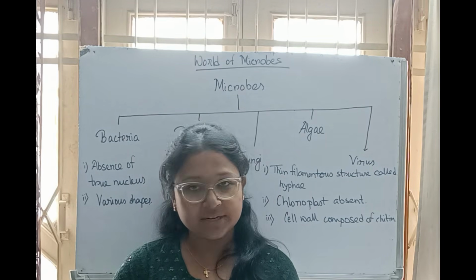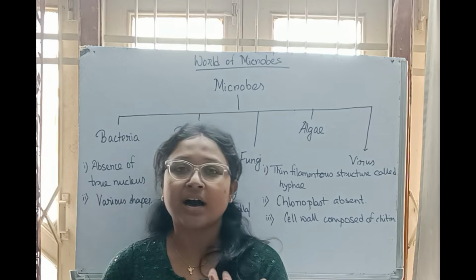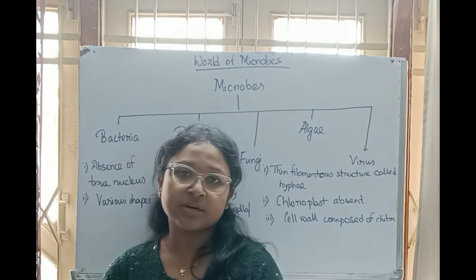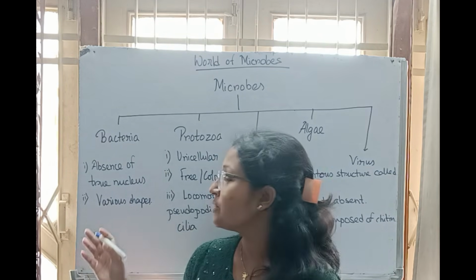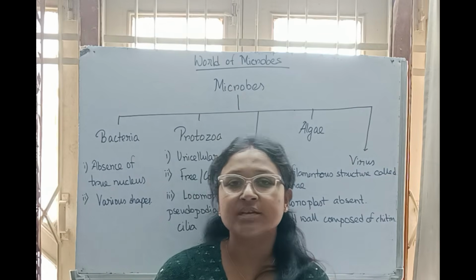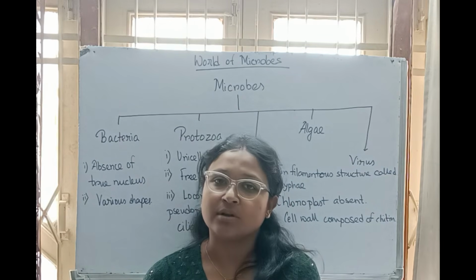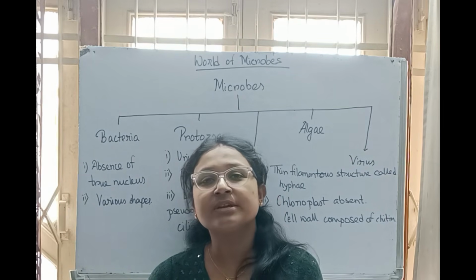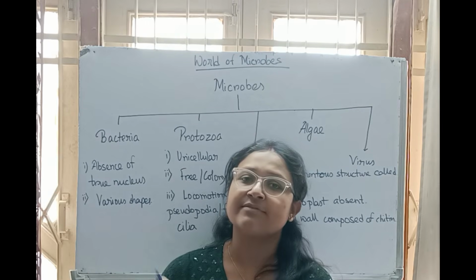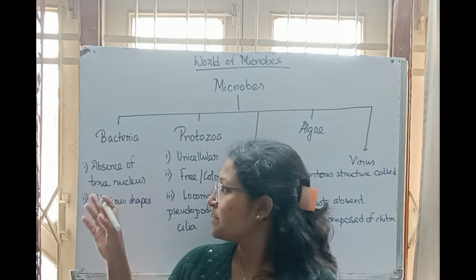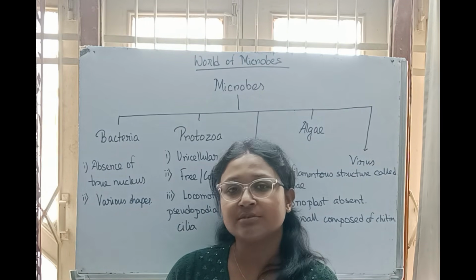In that we have read already that the cells are of two types, prokaryotic cell and eukaryotic cell. So absence of true nucleus means they don't have a true nucleus with proper covering and all. So that means the true nucleus is absent, instead of that they have the nucleoid. So I have written absence of true nucleus.